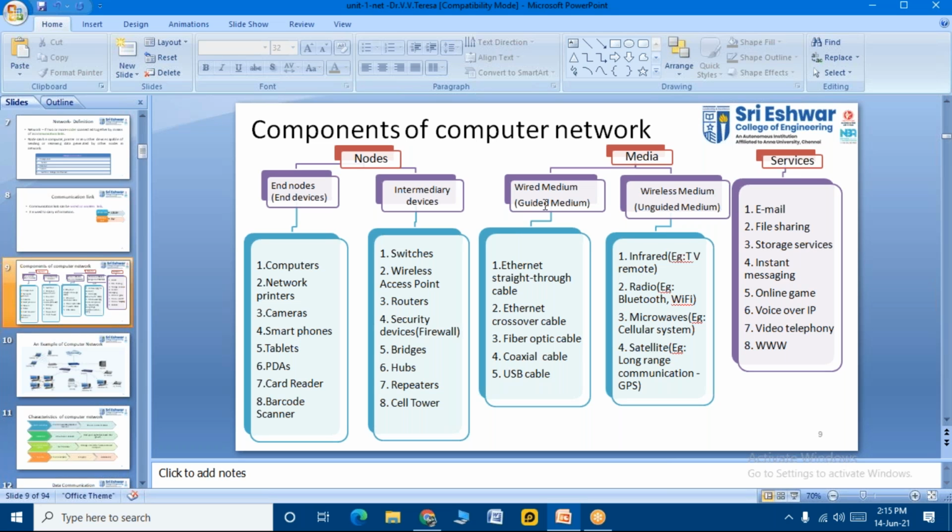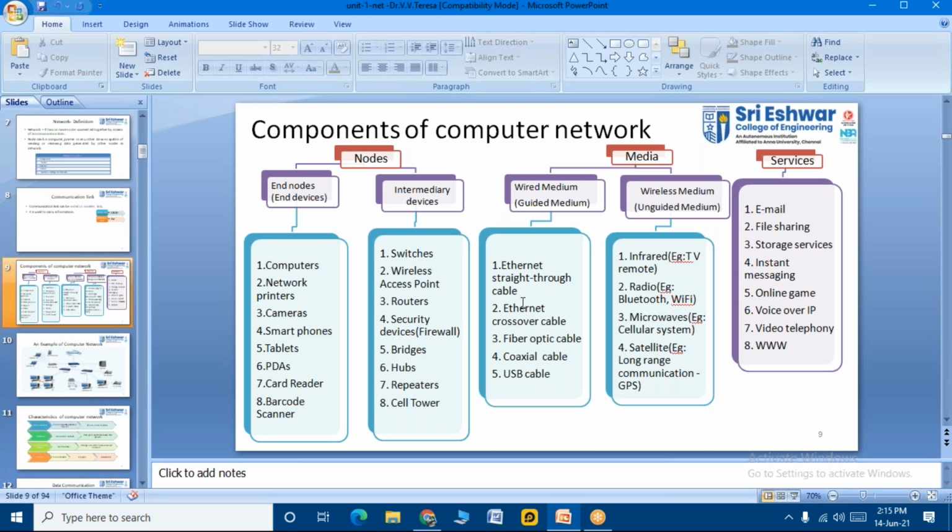Whenever they ask about the guided medium, students, always remember we have certain knowledge from our first unit, the introduction of networking and the importance of networking.